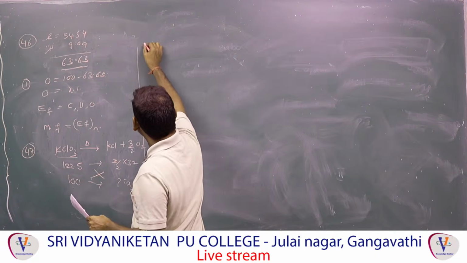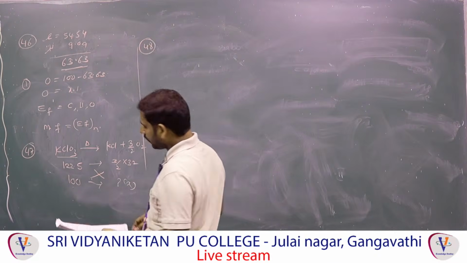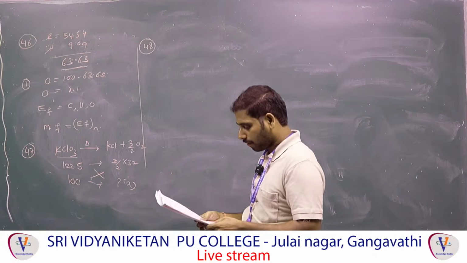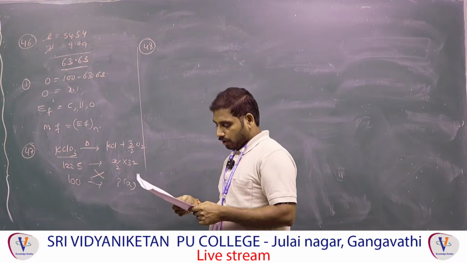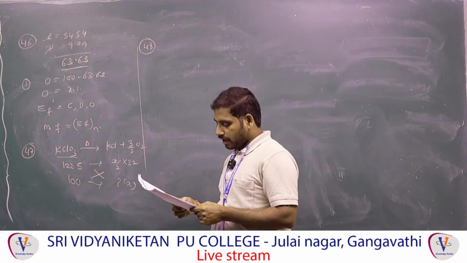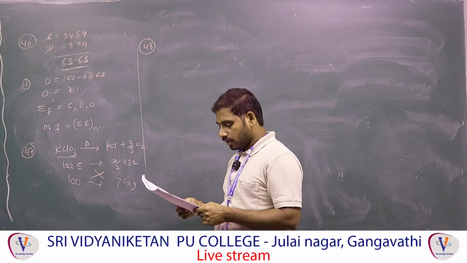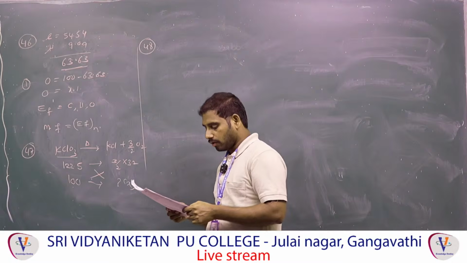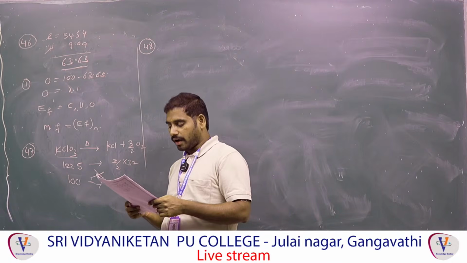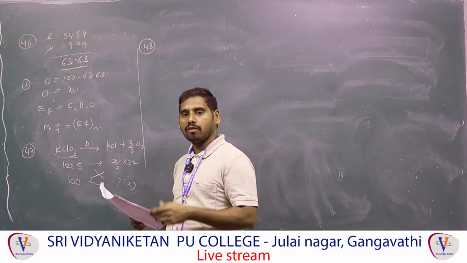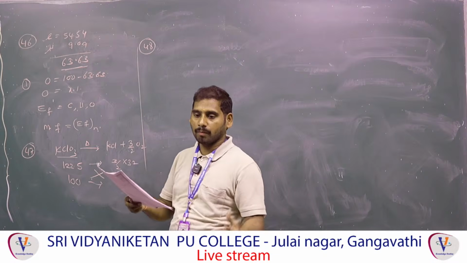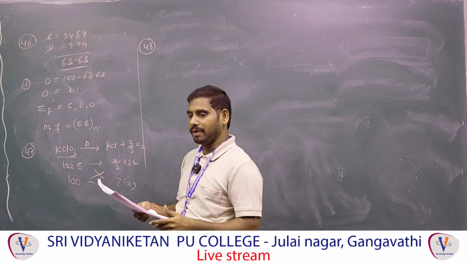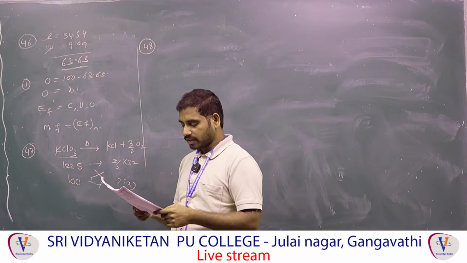Now 48, observe. This is a very important graph. Based on the graph, the amount of light emitted, the intensity of radiation from a black body, and its spectral line distribution depends on the temperature. That means the amount of light emitted depends on temperature. As temperature increases, more light will be emitted. So that statement is correct.